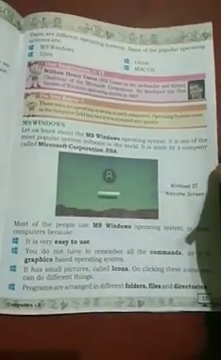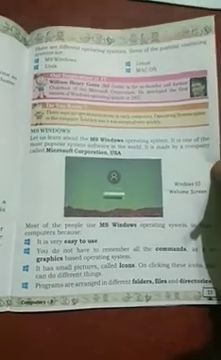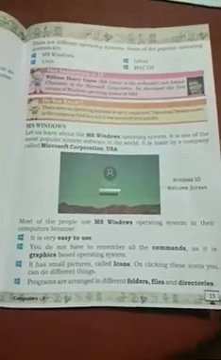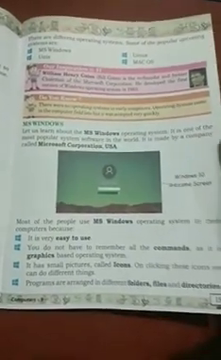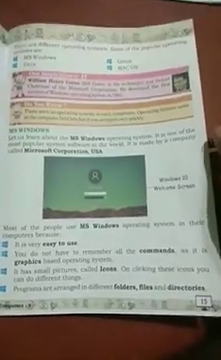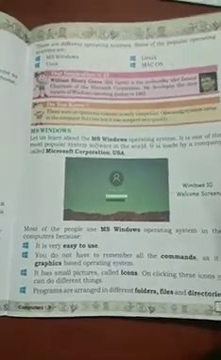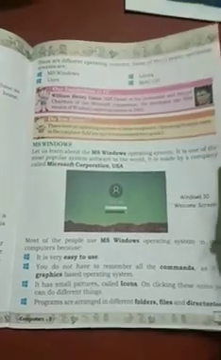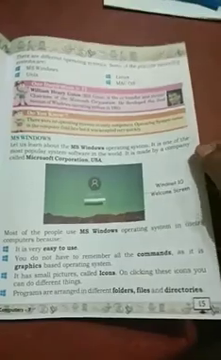Most people use the MS Windows operating system on their computers because it is very easy to use and you don't have to remember all the commands, as it is a graphic based operating system. It has small pictures called icons. On clicking these icons, you can do different things like drawing, playing games, watching videos, etc. Programs are arranged in different folders, files, and directories.